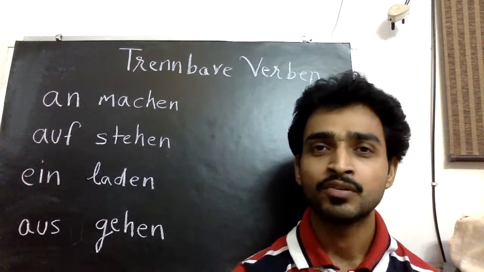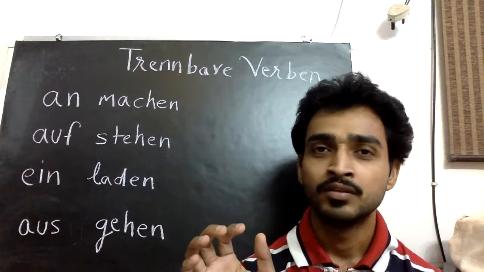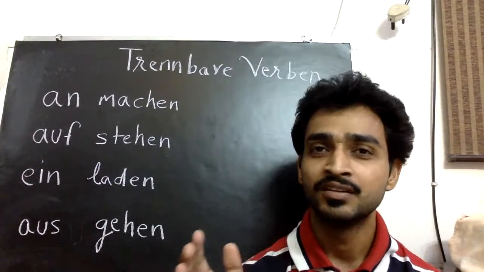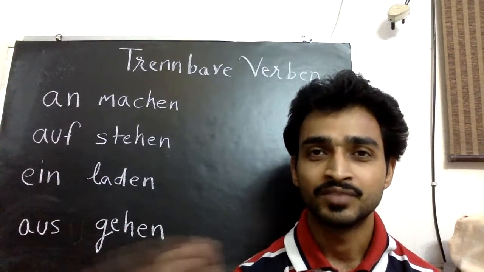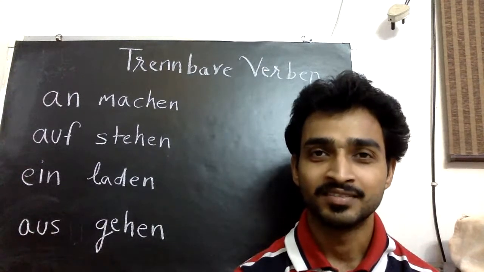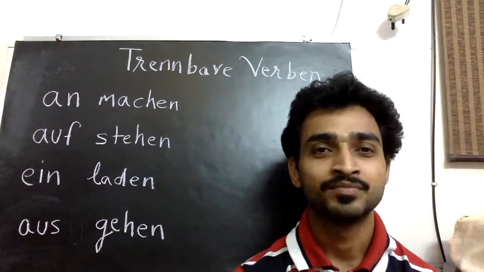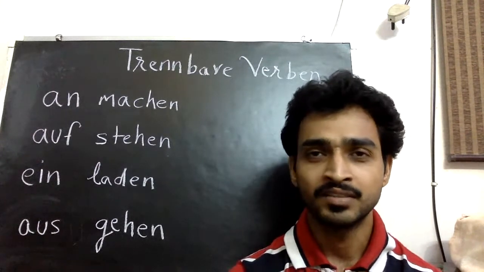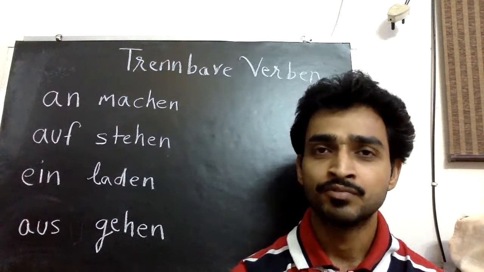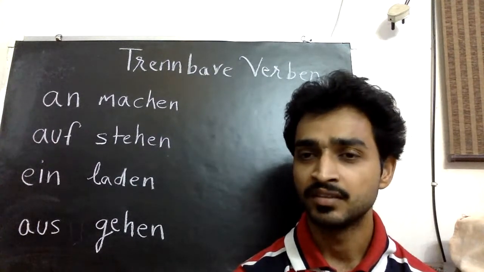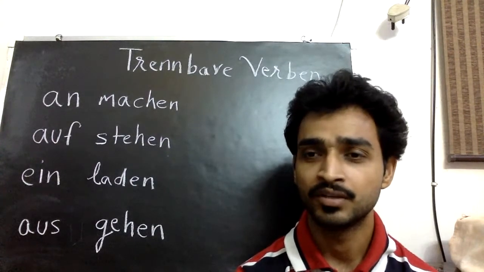It functions like a modal verb. I told you earlier also, the verb gehen takes another verb in the infinitive. Like ich gehe einkaufen. Ich gehe schwimmen. Ich gehe spielen. So like this. So all correct? Everything is fine? You understood everything? If you have any doubt here, you can write.